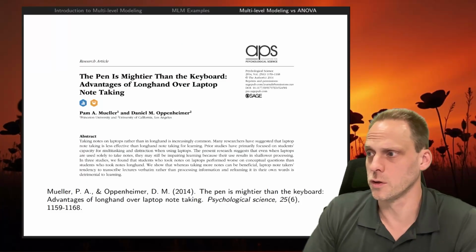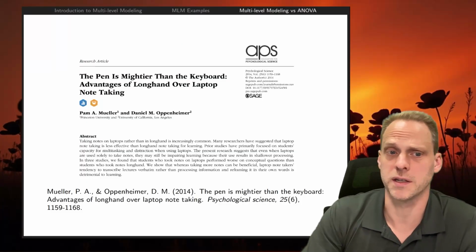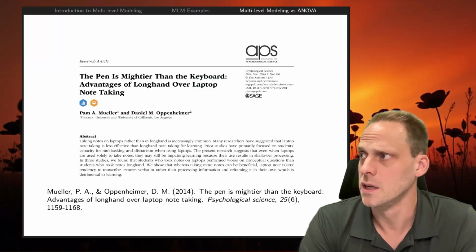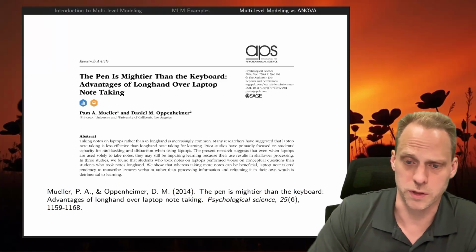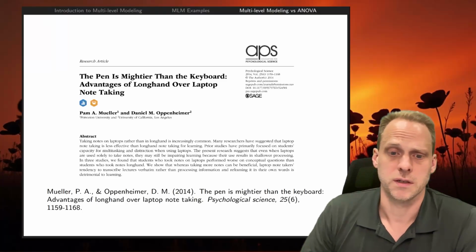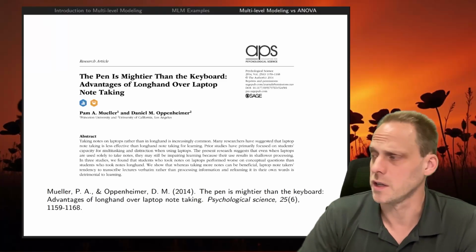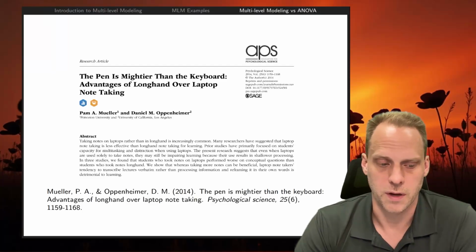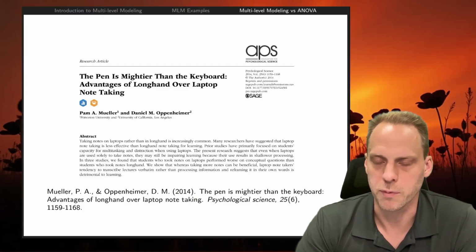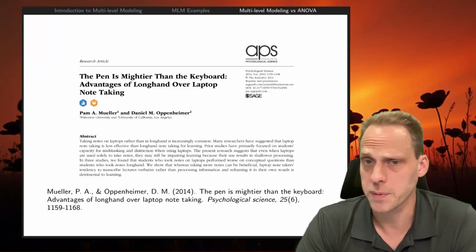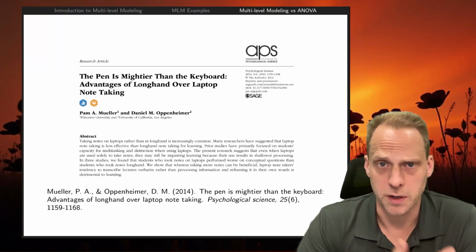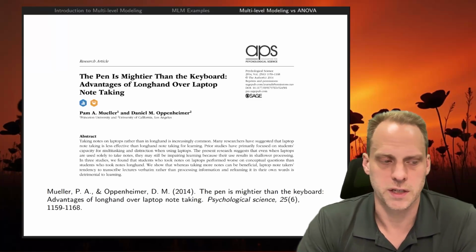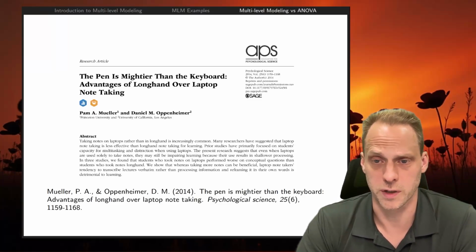Now let's take a look at the pen is mightier than the keyboard example that I showed in the beginning of the course. In study 1 of this study, they had students come in. There was either a keyboard, or a laptop I mean, or pen and paper. They had to take notes during a video, and then later they tested their recall with factual and conceptual questions.